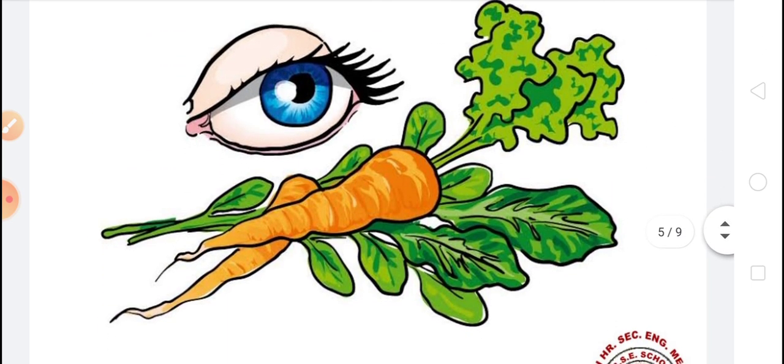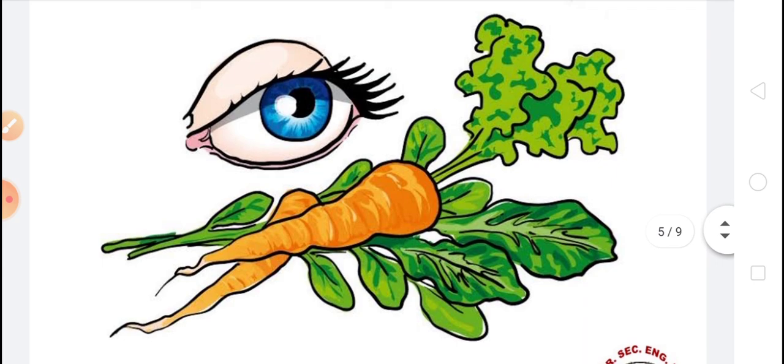If you watch television for long, it will affect your eyes. For healthy and good eyes, you have to eat vegetables which are rich in vitamin A. In gajar, or carrot, there is vitamin A present, so you have to eat carrots for healthy eyes.